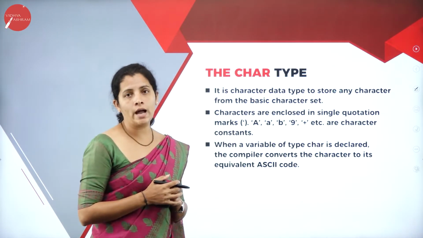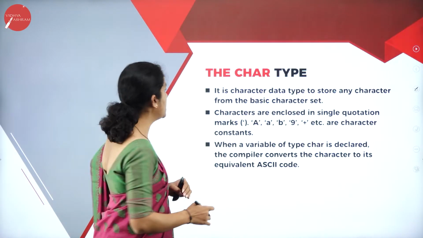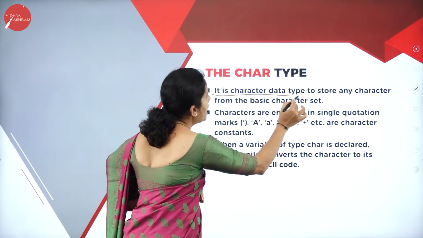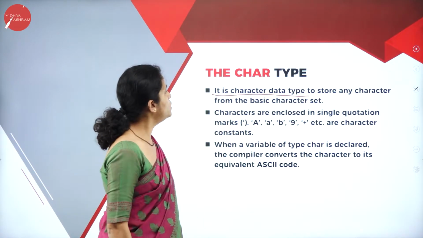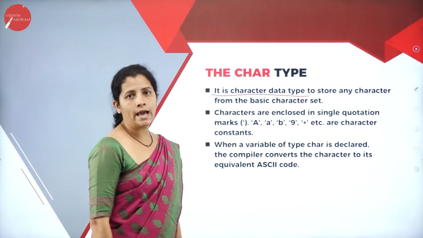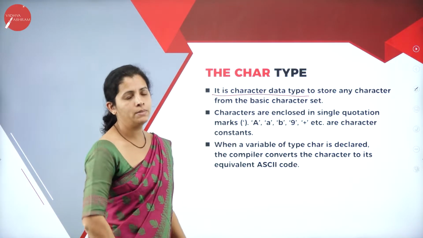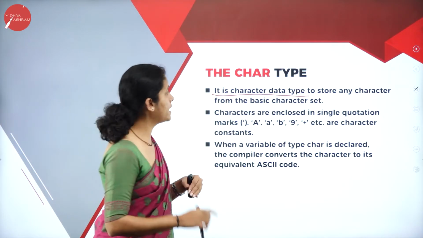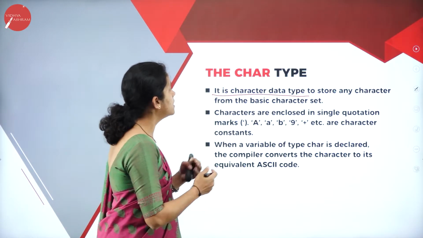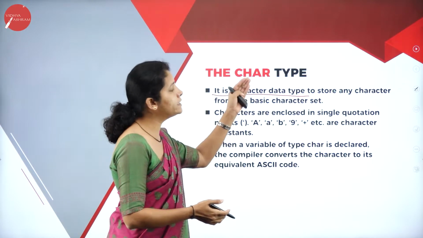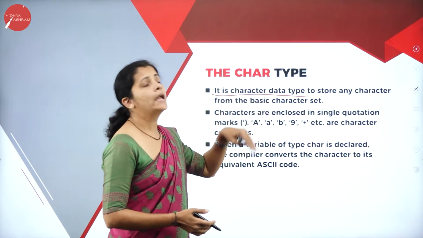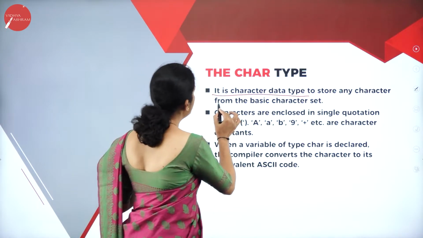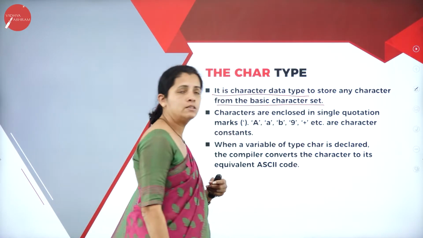Then I'm going to have character data type. So a character data type is capable of storing one character at a time. That means I can store any kind of one character at a time. So it is a character data type to store any character from the basic character set.